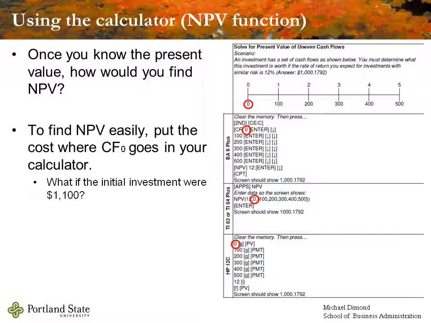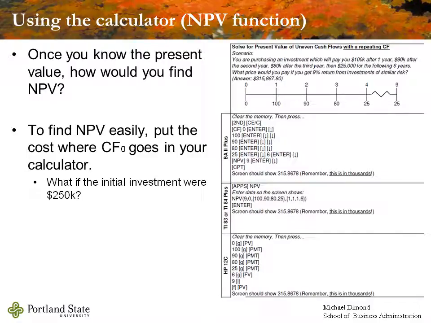So think about the uneven cash flows. What if you could buy those cash flows for $1,100? What would you do? You'd put in a negative $1,100 into that slot. Remember, the $1,100 is going to be a cash outflow, so we're going to tag that with a minus sign for our calculator because we're following the sign convention. The sign convention says that the minus sign is going to be indicating a cash outflow. Your financial calculator requires a cash outflow somewhere in the time value money computation, so without it, it's going to show you an error.